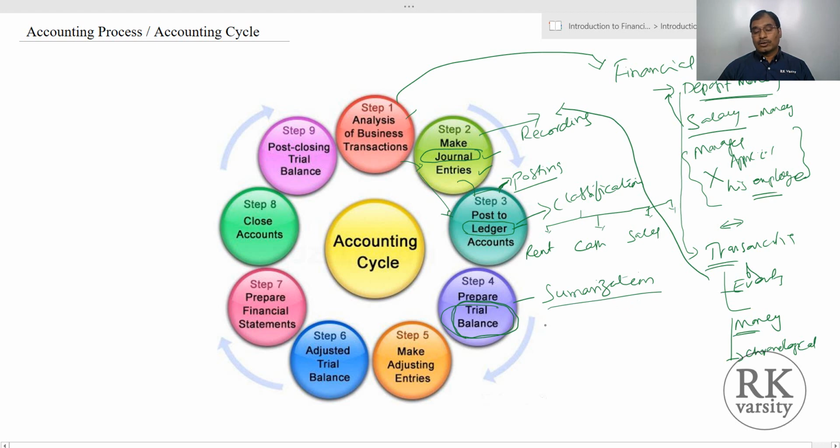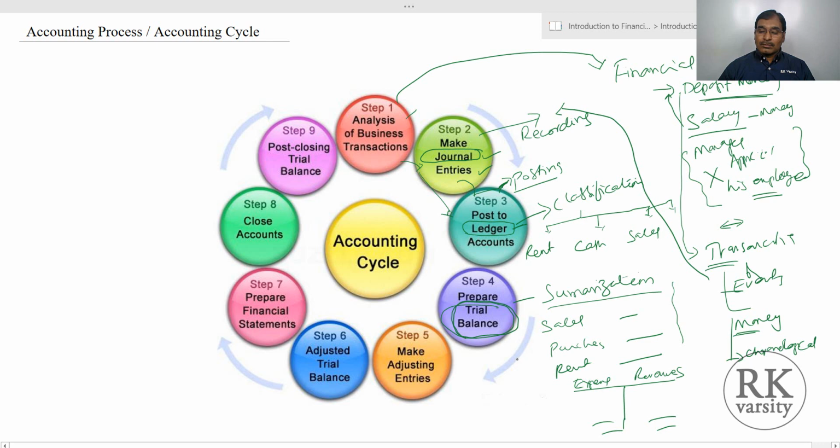Maybe total sales during a year is recorded here, total purchases during a year is recorded here, then total rent paid during a particular year or for a time period is recorded here. So we create a summarization and we try to see a balancing. When we are talking about a trial balance, we try to balance our expenses with our revenues. We simply try to see whether it matches or not.